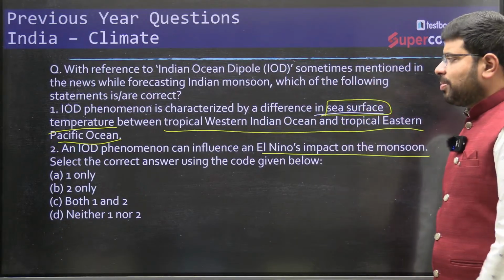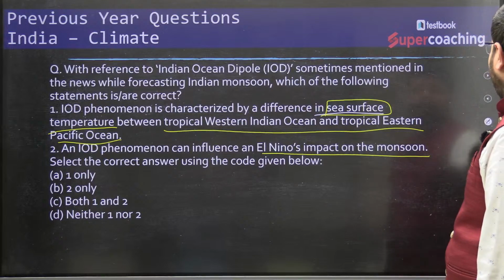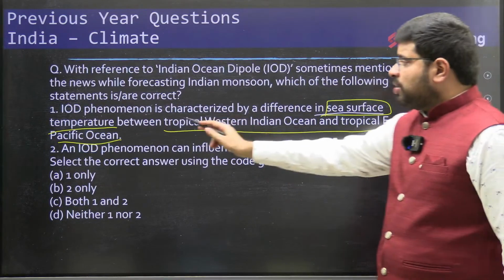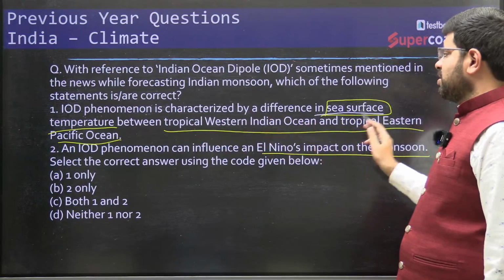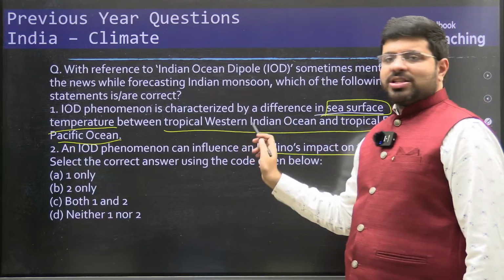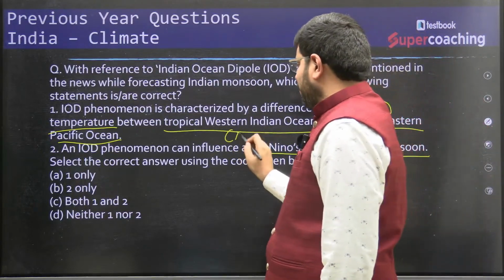So if you see the statements, now you see, an Indian Ocean dipole is characterized by difference in sea surface temperature between the tropical Western Indian Ocean. Tropical Western Indian Ocean means around the coast of Africa.